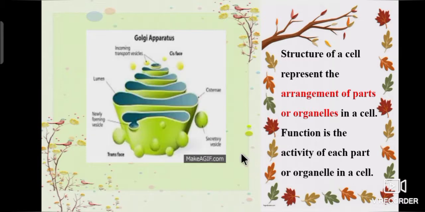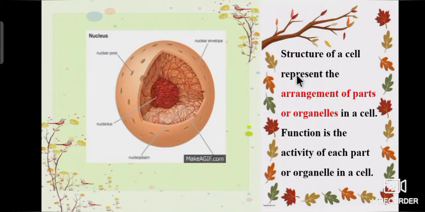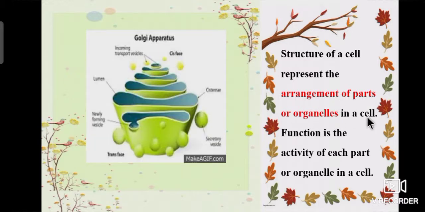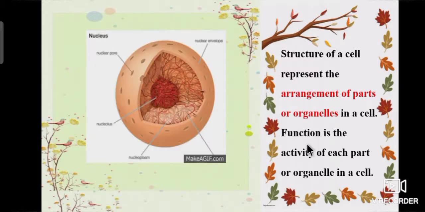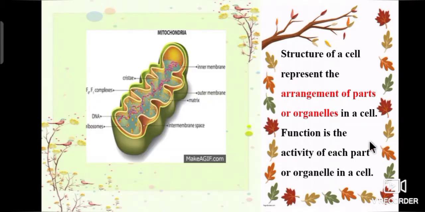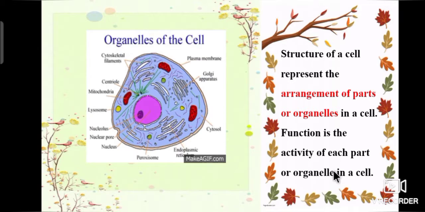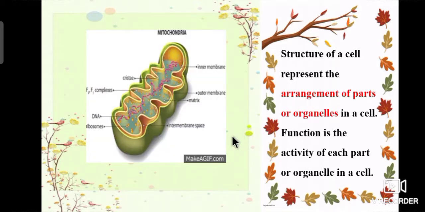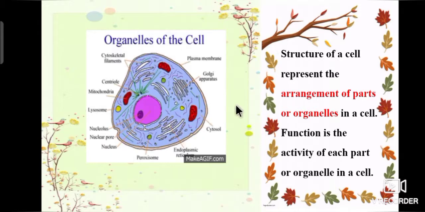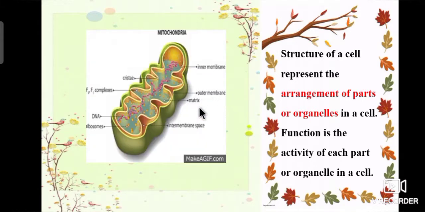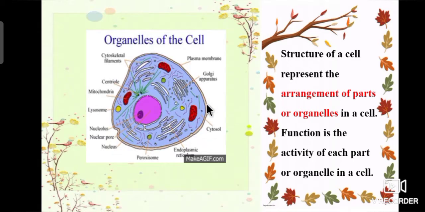Once again, I repeat, structure of a cell represents the arrangement of parts or organelles in a cell. Function is the activity of each part or organelle in a cell. Heart, kidney, stomach, brain are the organs present inside the human body. Like that, mitochondria, Golgi apparatus, cytoplasm are the organelles present inside the cell.